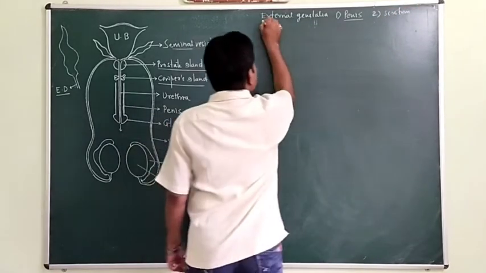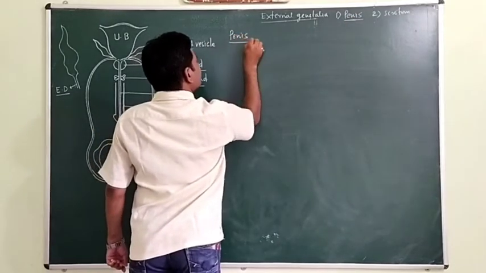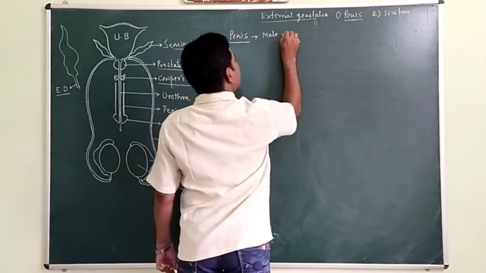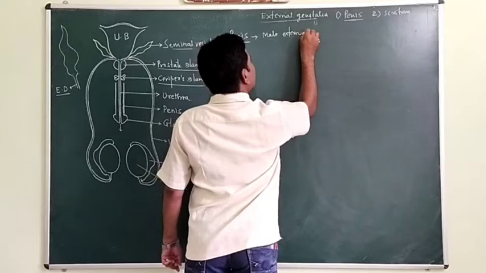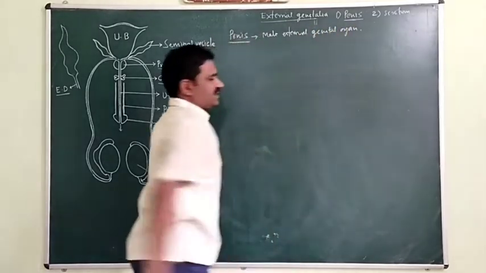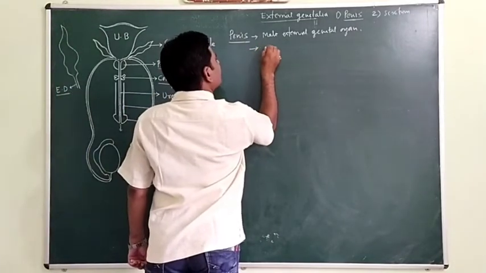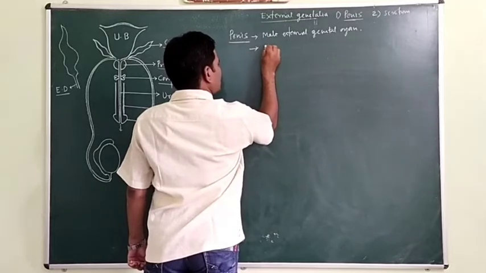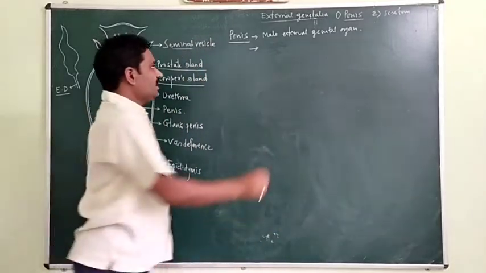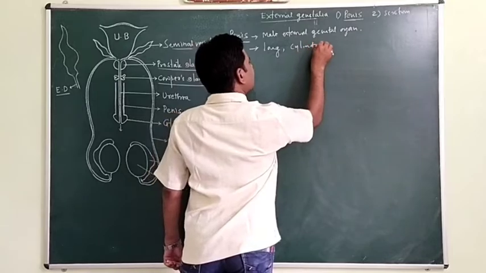We will see first the penis. This penis is called the male external genital organ. It is columnar, or we can say long and cylindrical.